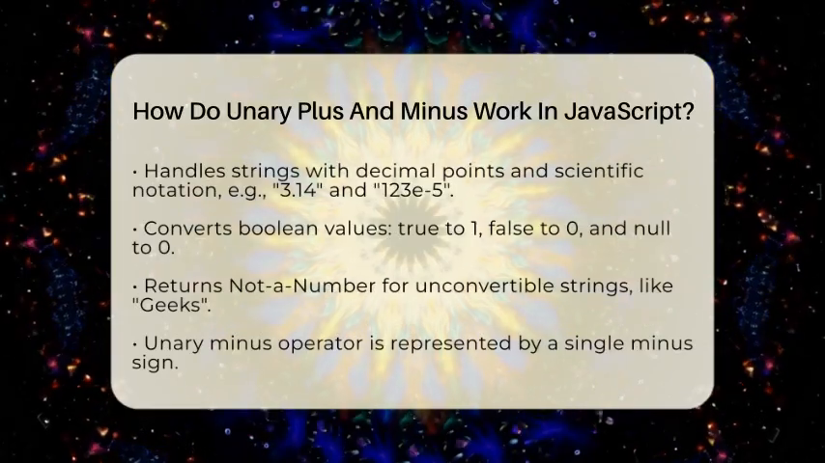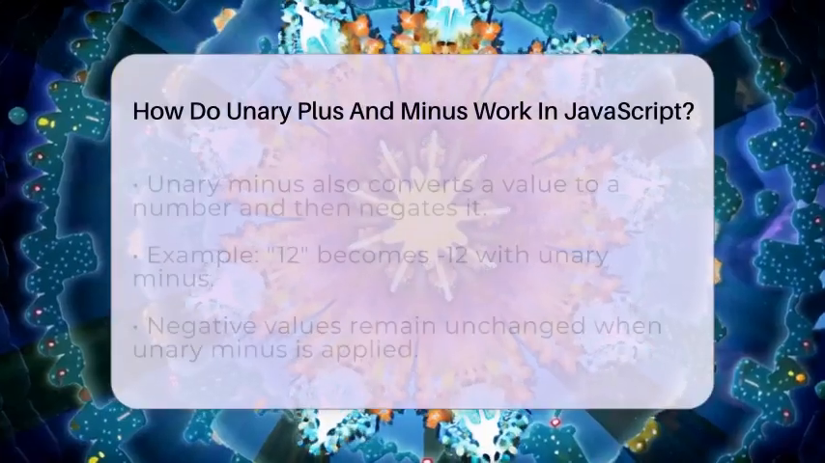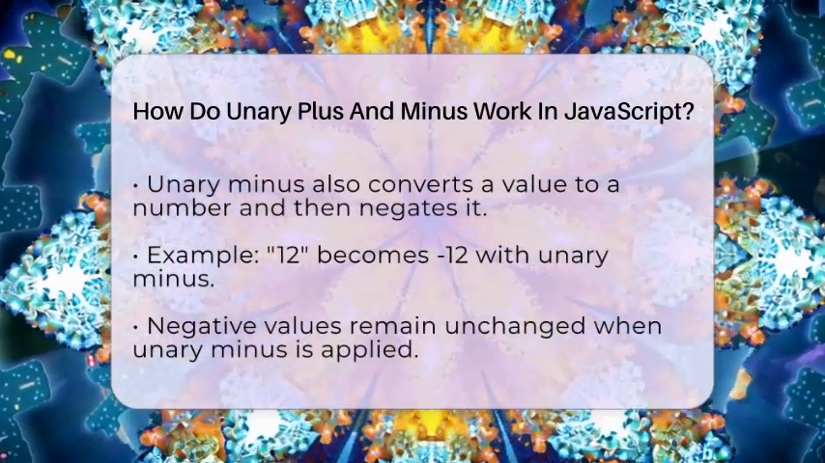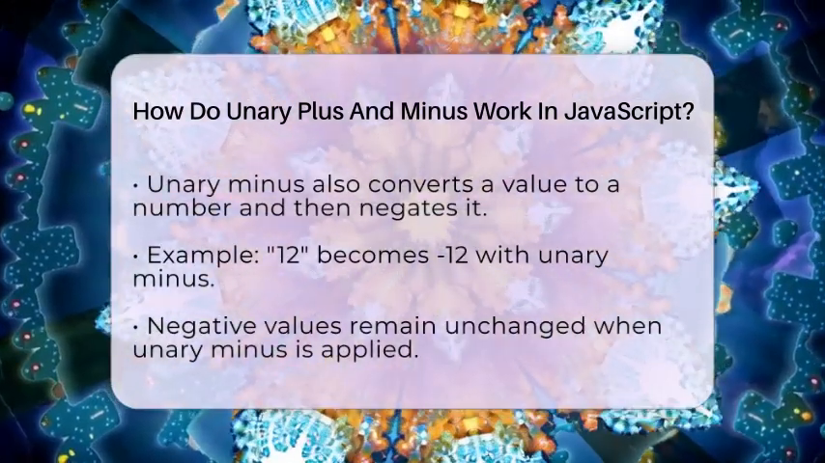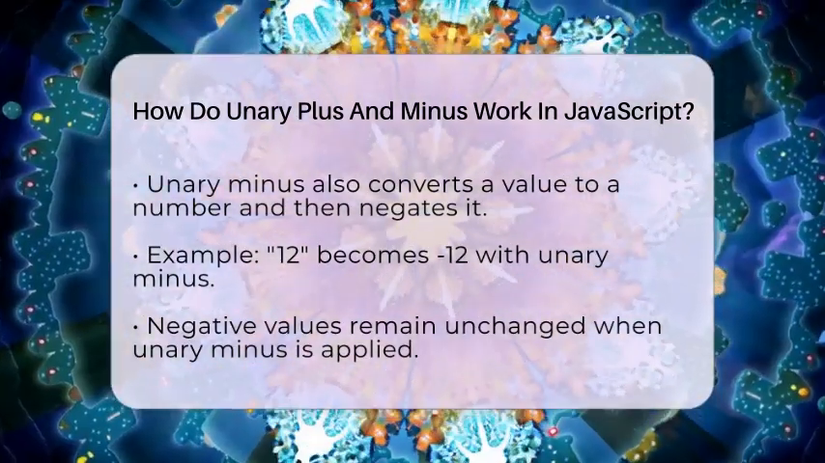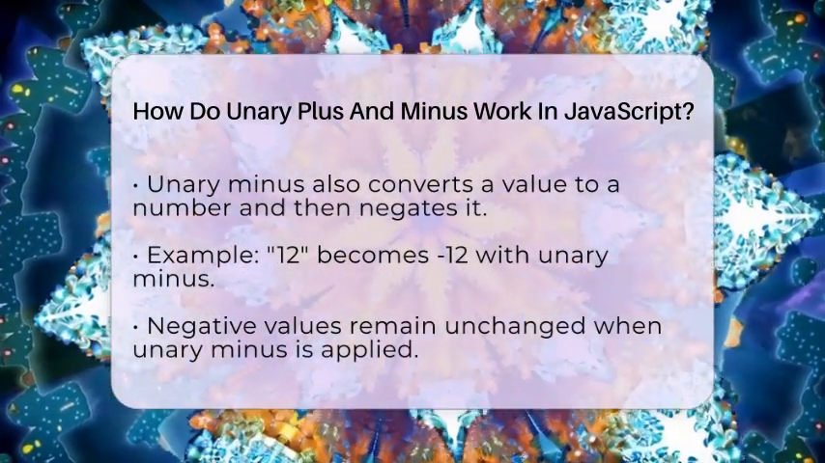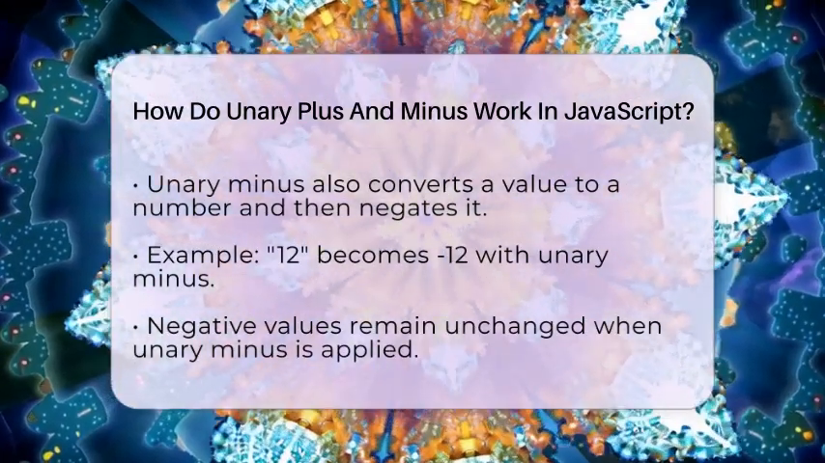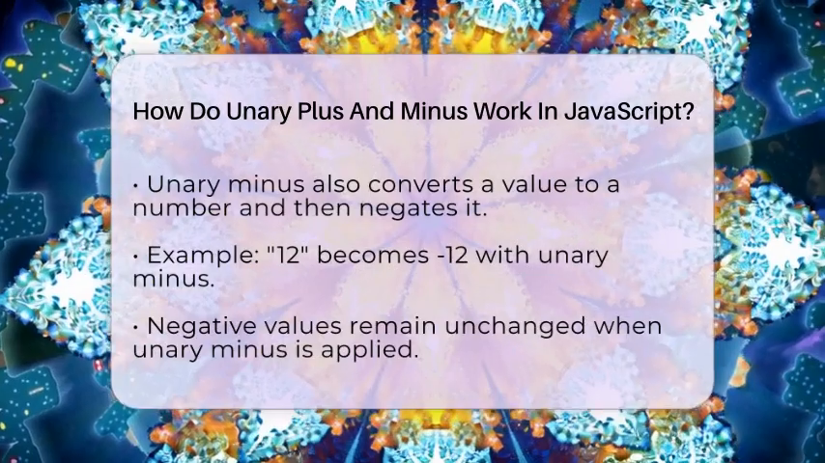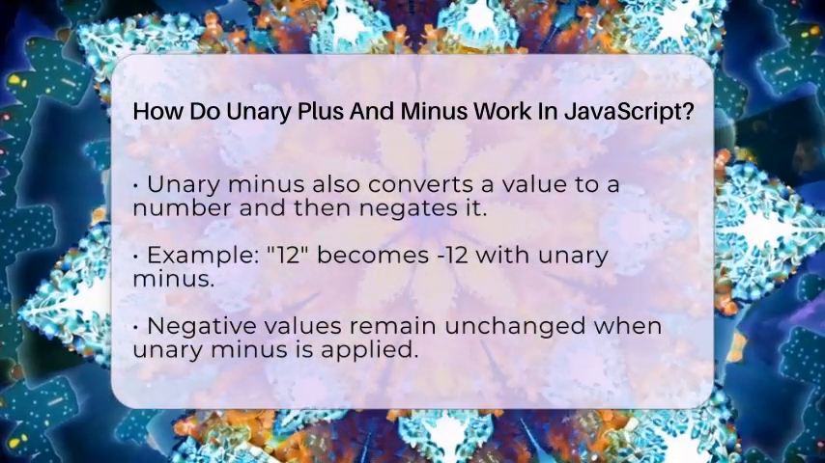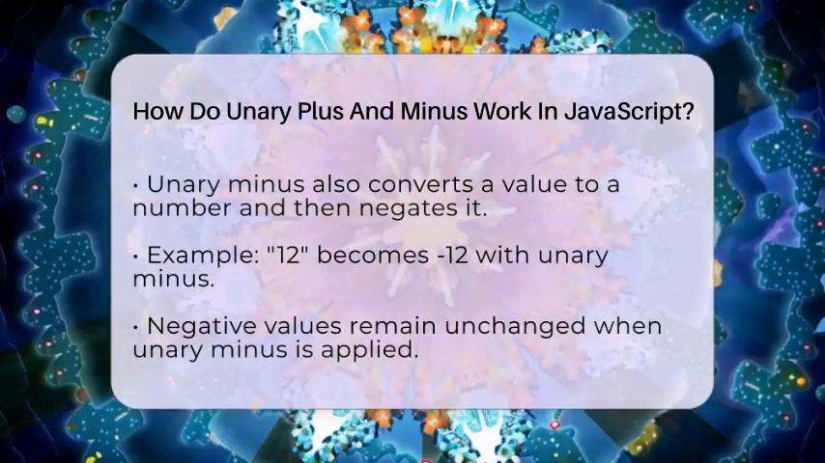This operator is represented by a single minus sign and also works on one value. Just like the unary plus, the unary minus first tries to convert the value into a number. After that, it negates the value, which means it changes its sign. If you have a positive number or a numeric string, the unary minus will give you the negative version of that number. For instance, if you apply unary minus to the string "12", you will get negative 12.